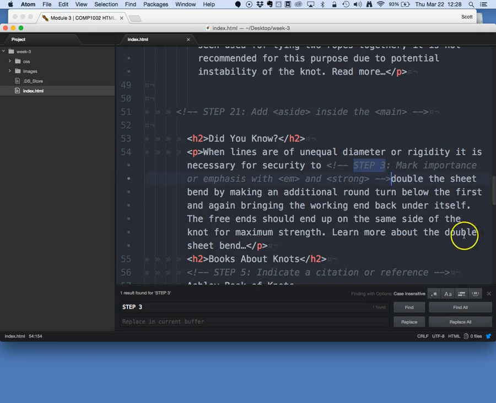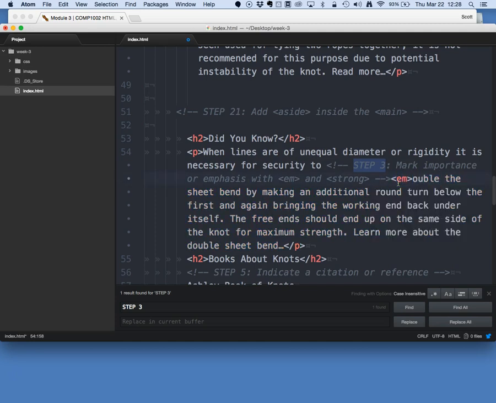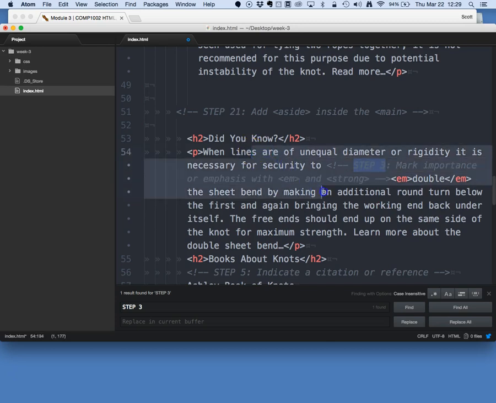So for this case, when lines are of unequal diameter or rigidity, it is necessary for security to double the sheet bend. I want to emphasize that word, so I simply surround the word or phrase that I wish to emphasize with the EM element. This is in line with the other words inside the sentence, so we refer to this as an inline element.